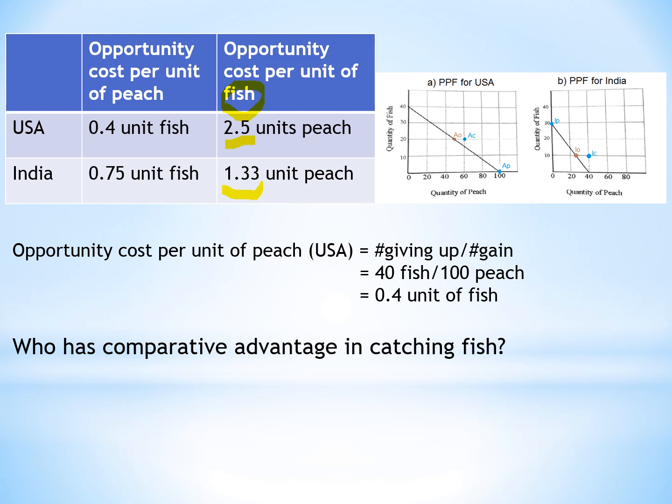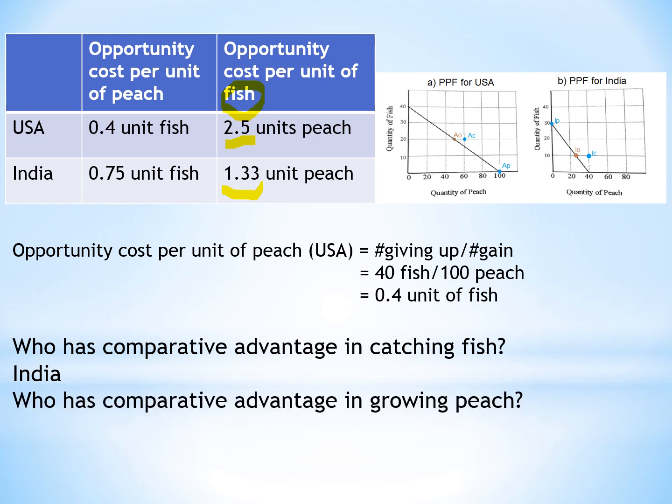So because of that, India is the one who has comparative advantage in catching fish. Who has comparative advantage in growing peach? You can compare over here, 0.4 and 0.75. So the US gives up less units of fish in order to get peach. That is why the United States has comparative advantage in growing peach.